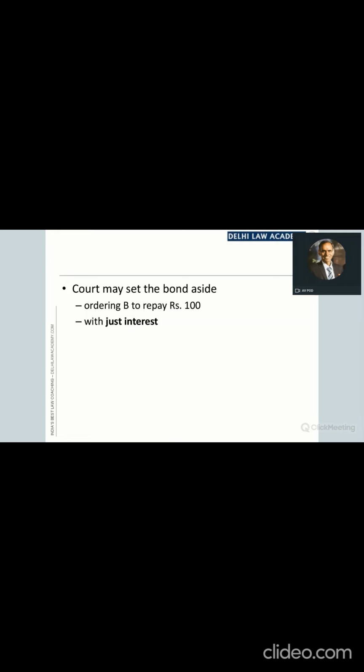So here what is happening? The court is interfering despite the fact that there was no free consent. If we go strictly by section 10, the court should have nothing to do with such an agreement, because the first condition mentioned in section 10 is not satisfied. Therefore, it is not enforceable by court. Court should have nothing to do with it. But because of section 19A, court can interfere. Court can set aside the contract with conditions.